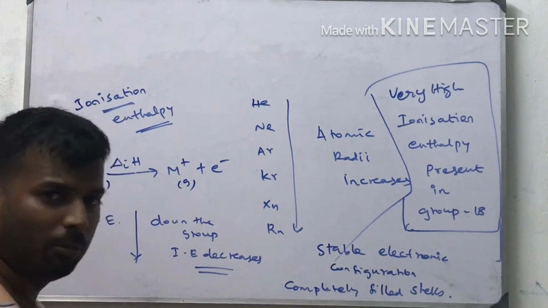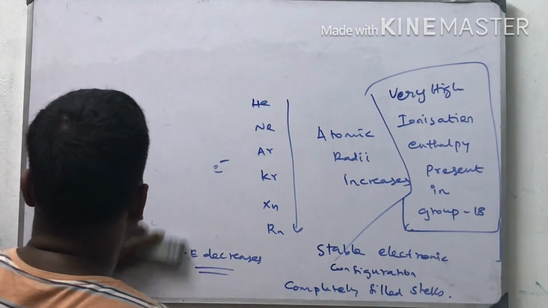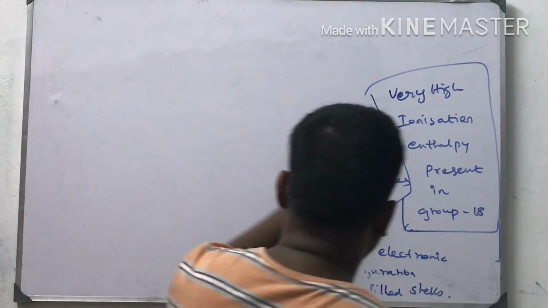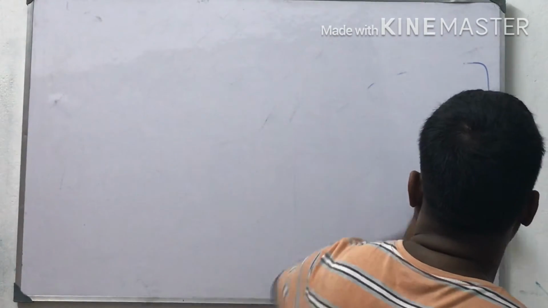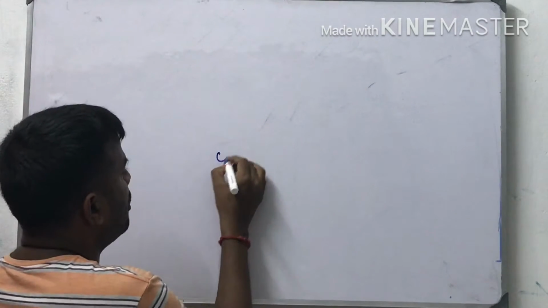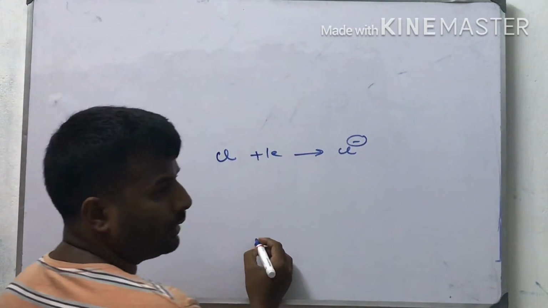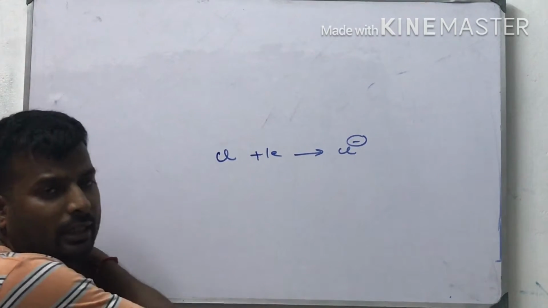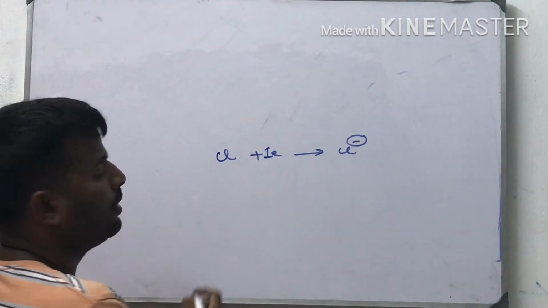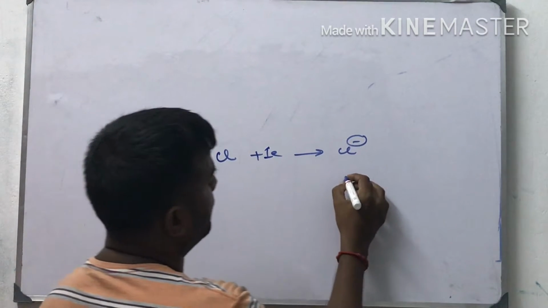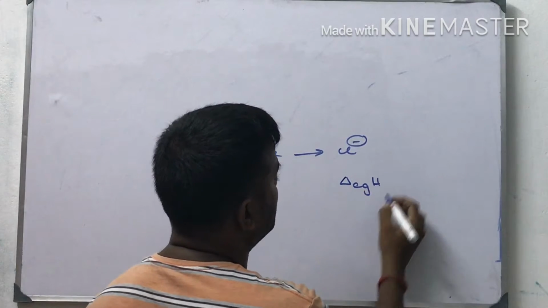Next I am going to tell about electron gain enthalpy. What do you mean by electron gain enthalpy? The amount of energy released when an extra electron is added to the outermost shell of an atom. Suppose chlorine gains one electron to form chloride ion. This process is called electron gain enthalpy, delta EGH.